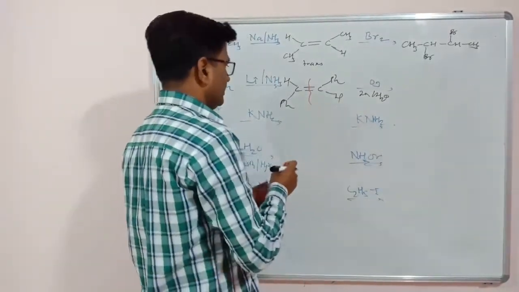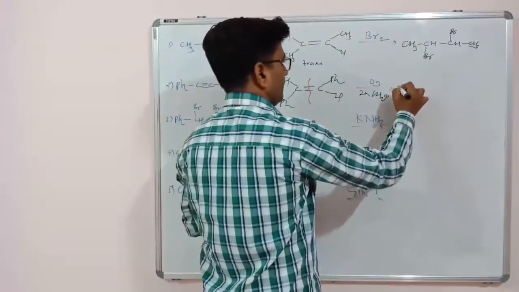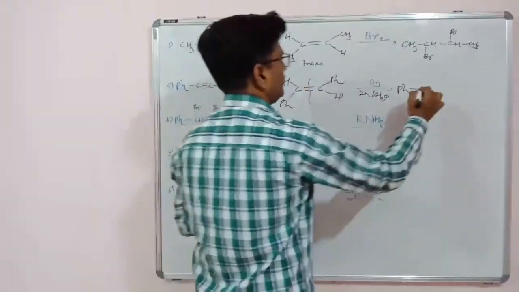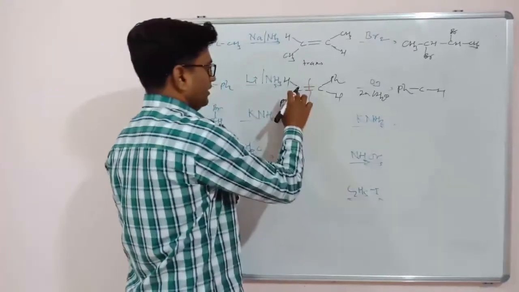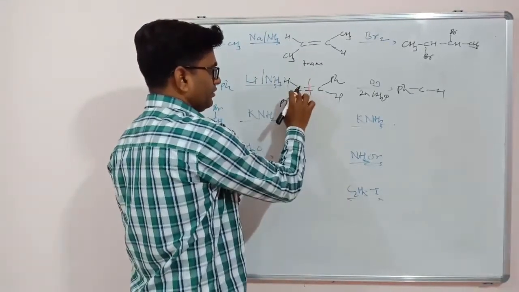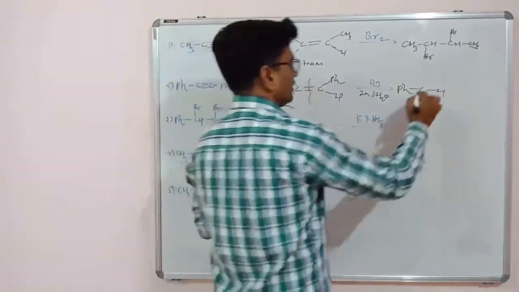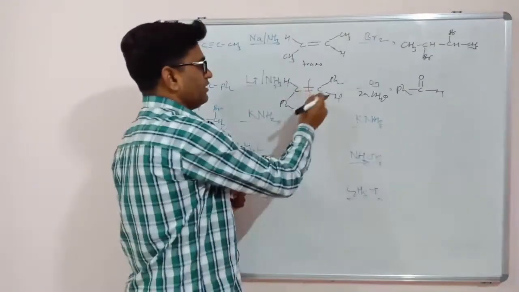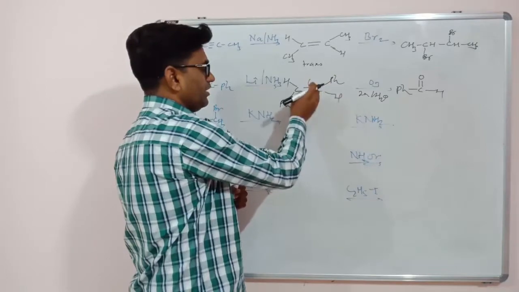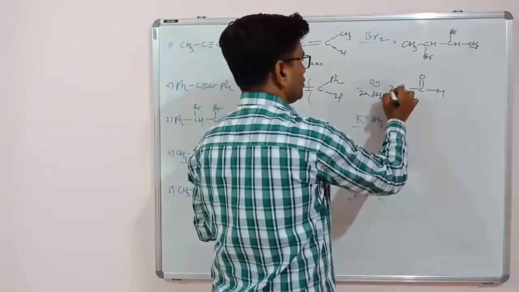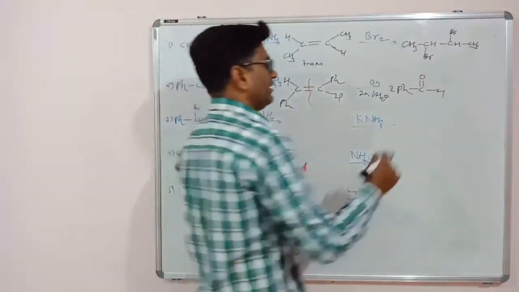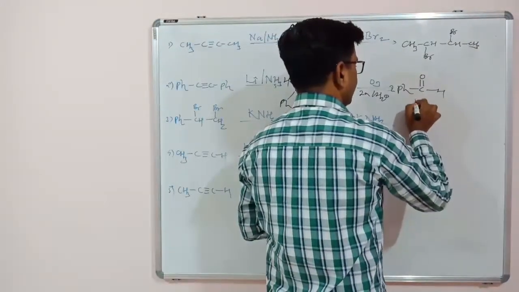So we write the products: Ph, CH, double bond oxygen, on both sides. So we get 2 moles of PhCHO, and this is called benzaldehyde.